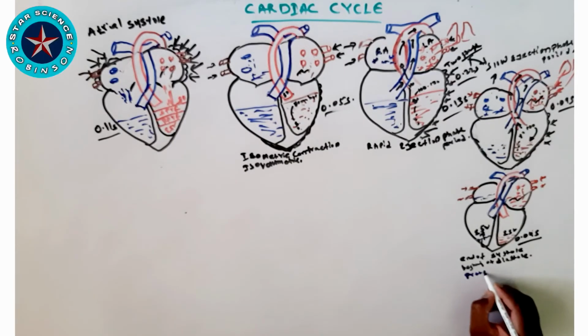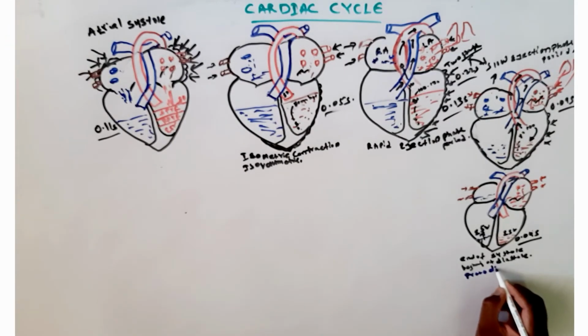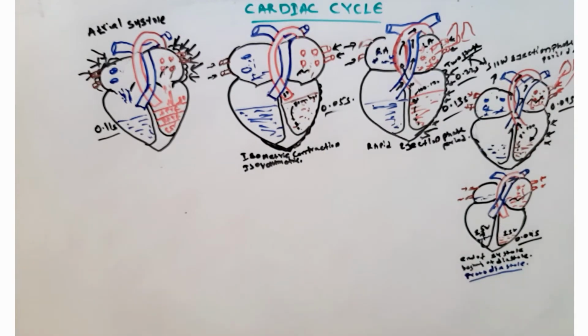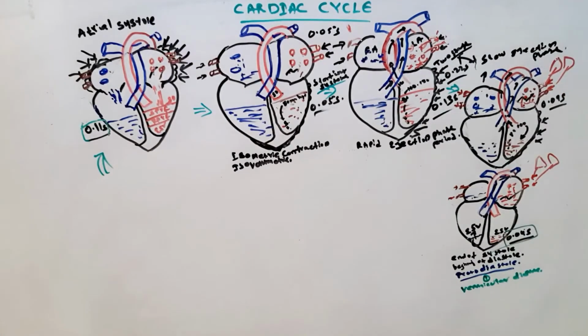As we go for protodiastole, the end systolic volume of blood will be remaining in your ventricles. From now the blood in the aorta and pulmonary artery will be sent from the aorta to all the parts of our body, and from the pulmonary artery to the lungs, after closure of the semilunar valve.